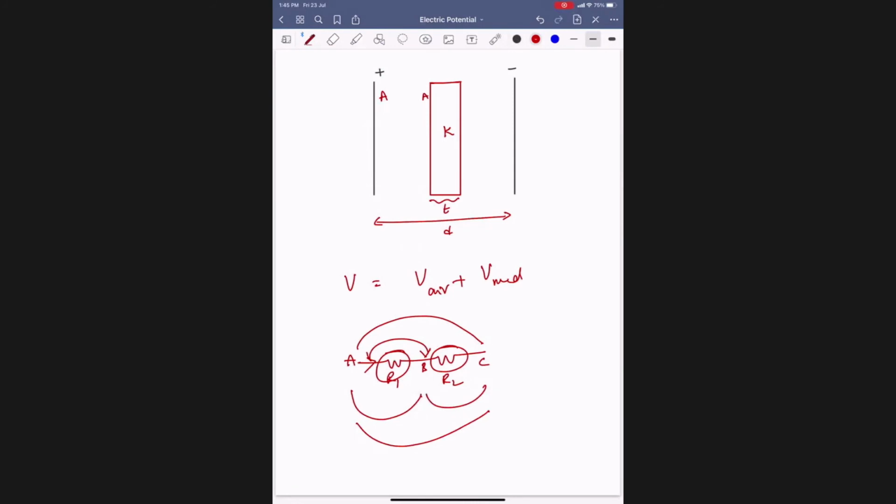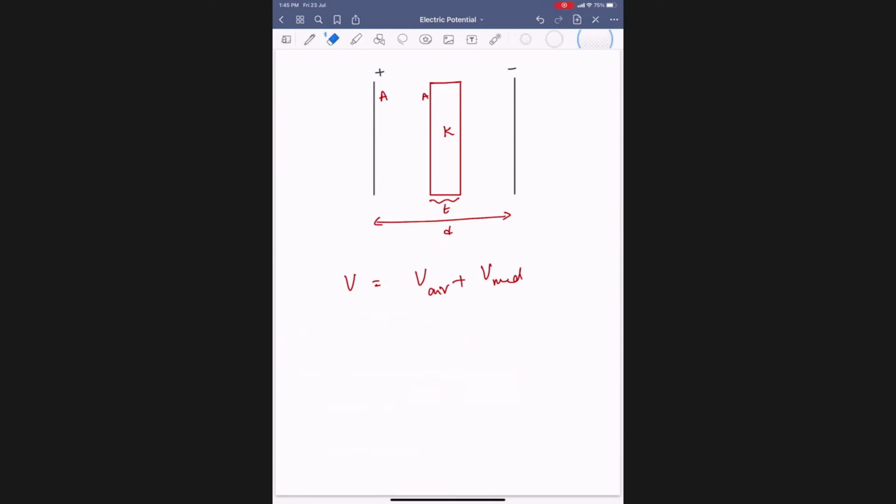Similarly, here the potential difference between the plates of the capacitor: earlier there was no medium, just a single medium, and the potential of plate A minus the potential of the other plate is called the potential difference between these two plates. Now some medium is there. You are allowing some medium. This is a different medium. So this is air medium. This is also air, but here is some different medium.